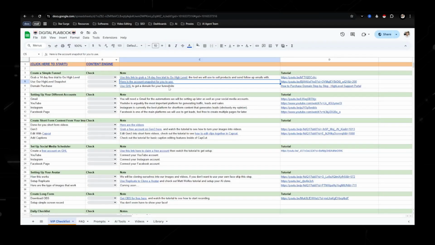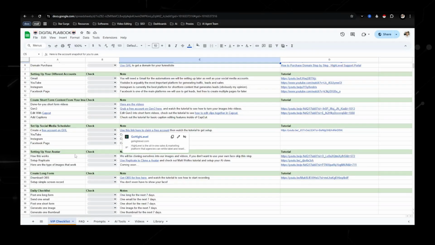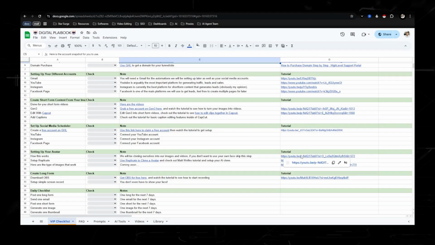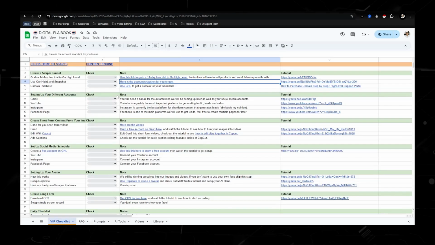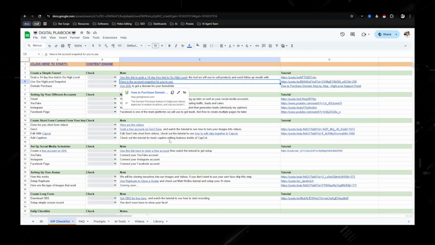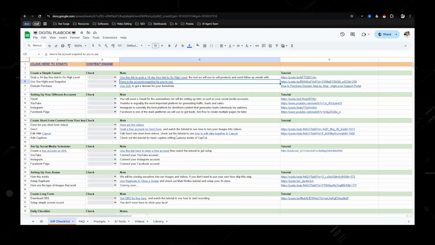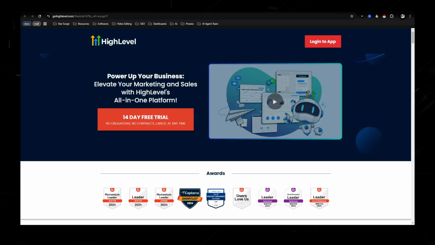So if you want to learn how to create those, just go down to this part in the checklist, setting up your avatar. There's a YouTube tutorial, and this is how you get to replicate. Pretty much everything is going through the checklist, and it will get you started and set up as quickly as possible. So the first thing you need to do is sign up for Go High Level.